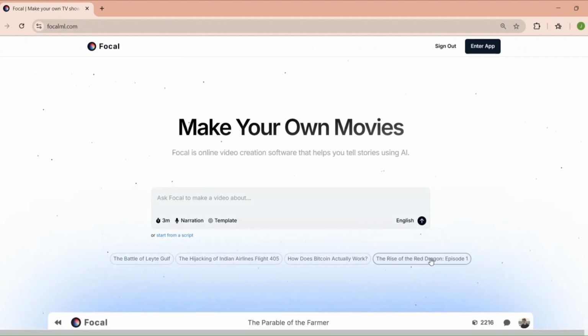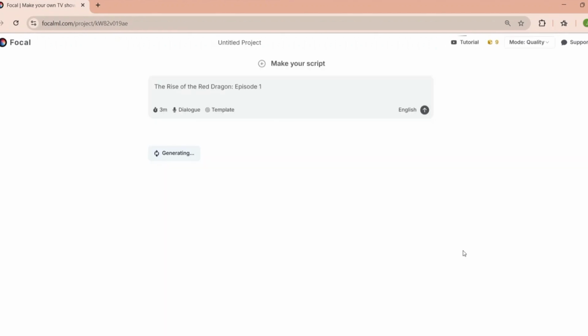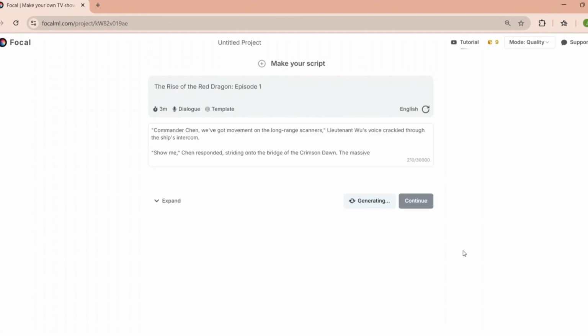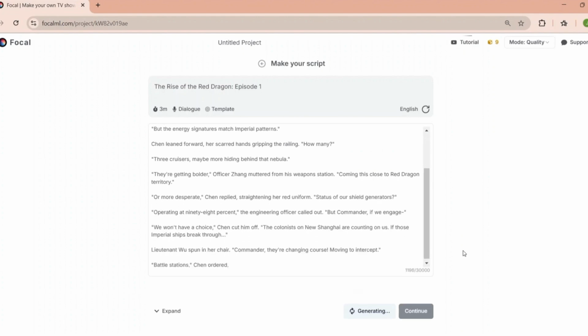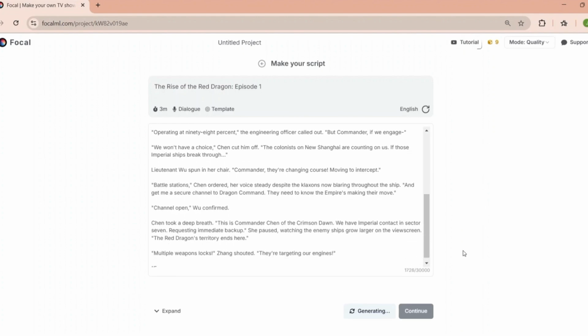Now, let's talk about pricing. Focal ML offers different plans to suit everyone, from beginners to professionals. The free plan is great for testing the platform, but it comes with watermarks and limited features. If you're just starting out, it offers 10 initial credits and 10 daily credits thereafter, allowing users to generate up to 55 seconds of watermarked video for personal use.